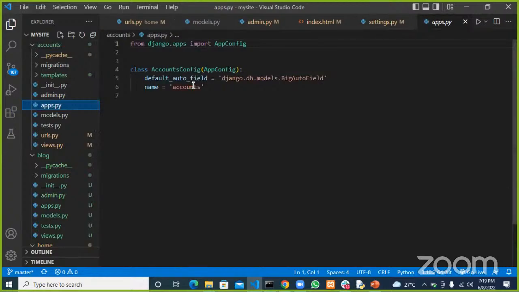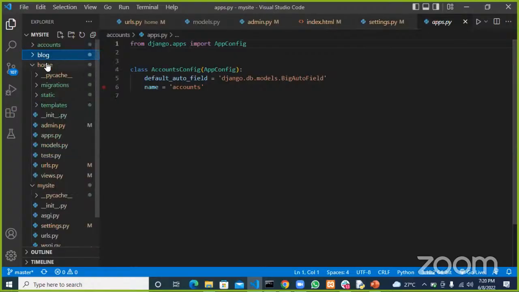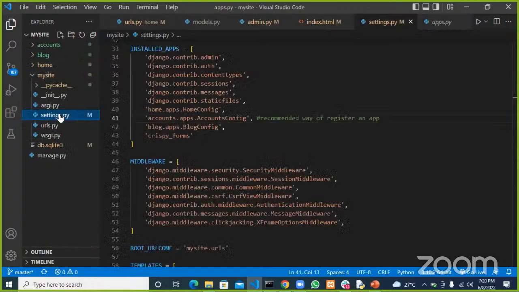So now we're actually saying that we want to add this app and use this app configuration in our Django project. You can still leave it the way it was, but the way Django says we do it is the way I've just done it. It doesn't break the code. You can leave it this way or the other way that we did it. All of them work the same way.